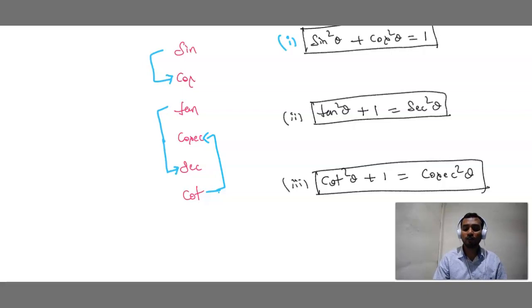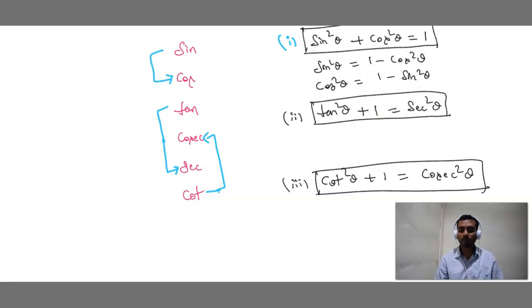If you want to write only in terms of sine, then sine square theta is equal to 1 minus cos square theta. If you want to write in cos, cos square theta is equal to 1 minus sine square theta. Secant square means 1 plus tan square theta. Only tan means tan square theta is equal to secant square theta minus 1. Just shift plus 1 here, it becomes minus 1.